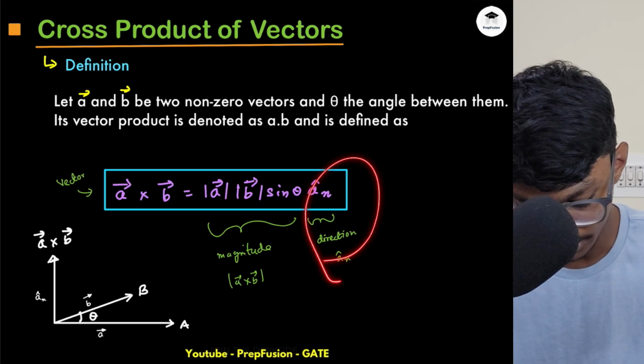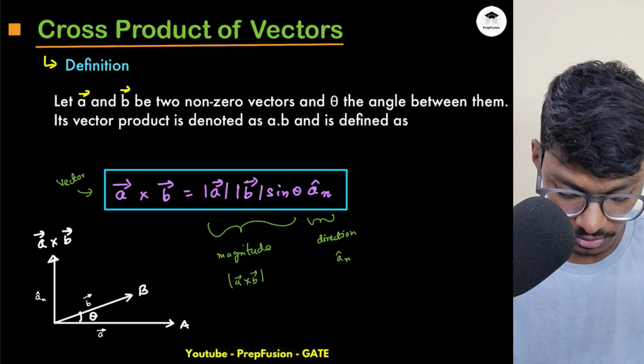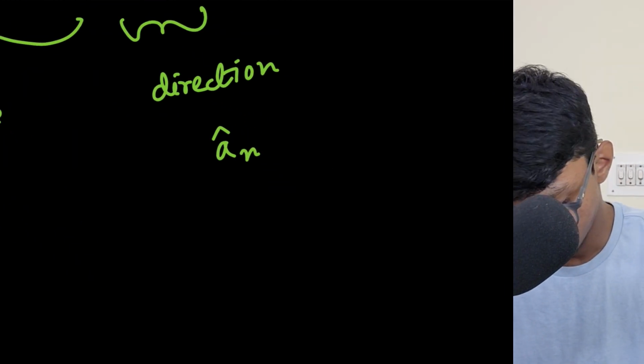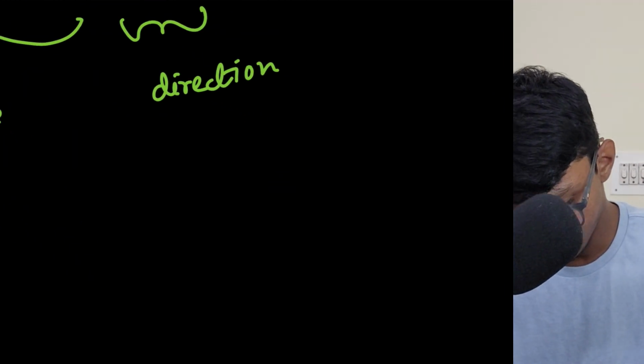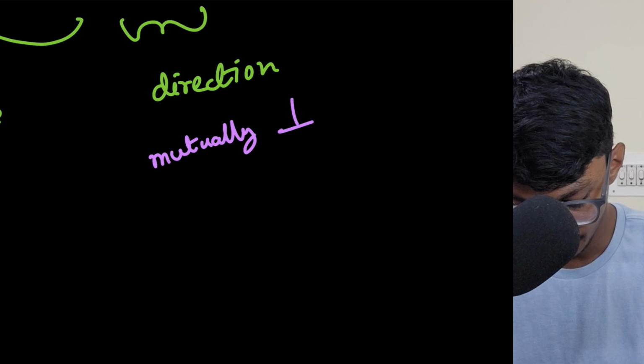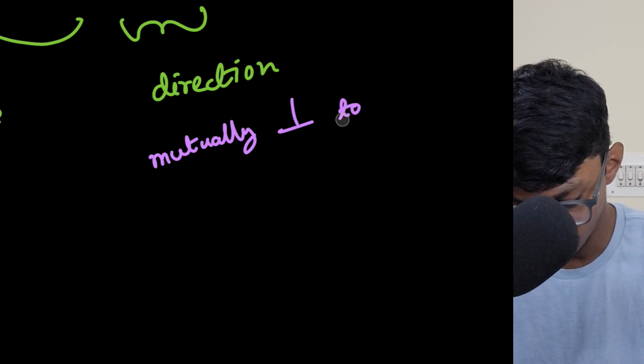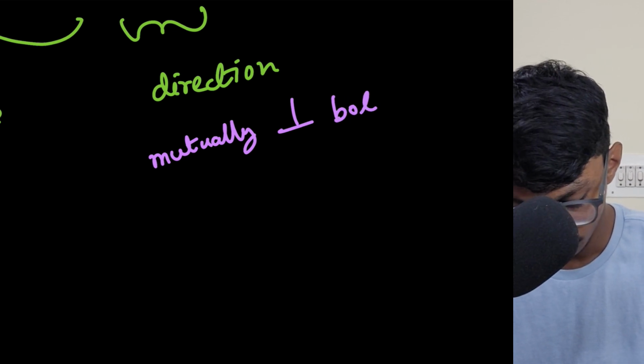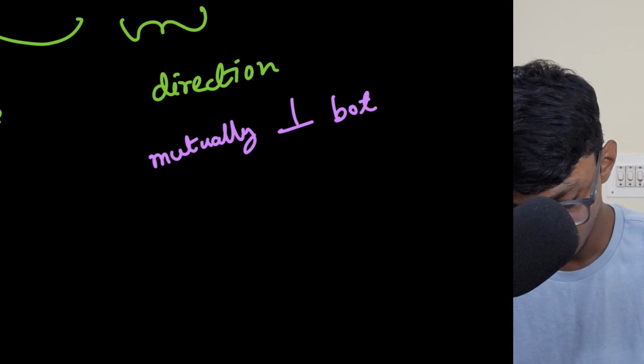This component is the direction and this component is the magnitude. This means it should be mutually perpendicular to both A and B.